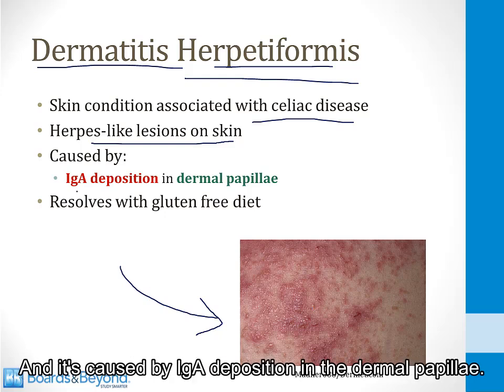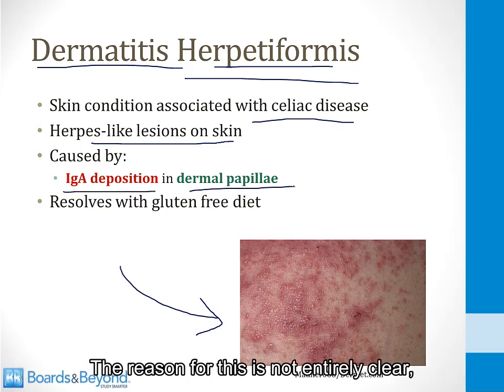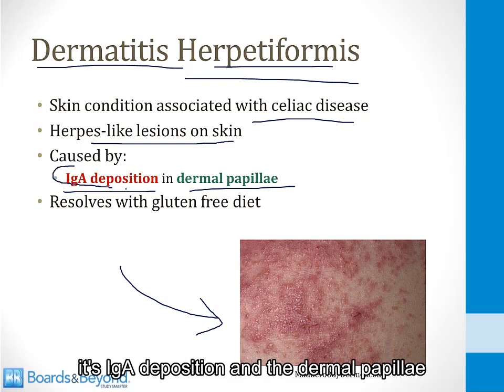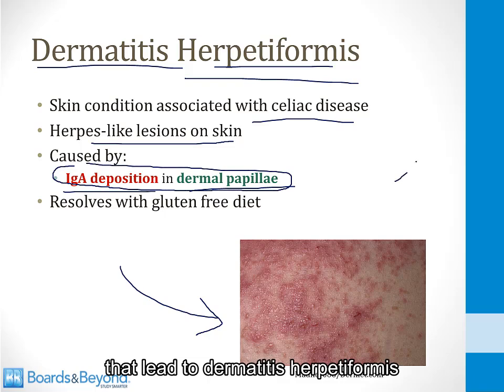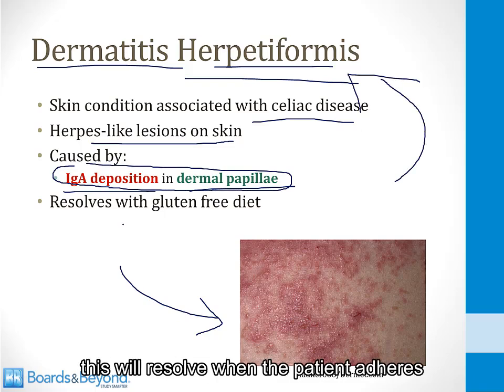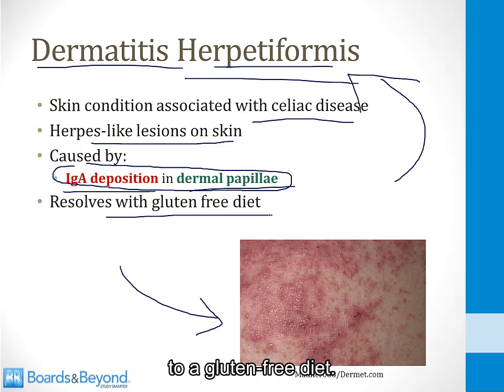And it's caused by IgA deposition in the dermal papillae. The reason for this is not entirely clear, but it's very high yield to remember that it's IgA deposition in the dermal papilla that leads to dermatitis herpetiformis. This will resolve when the patient adheres to a gluten-free diet.